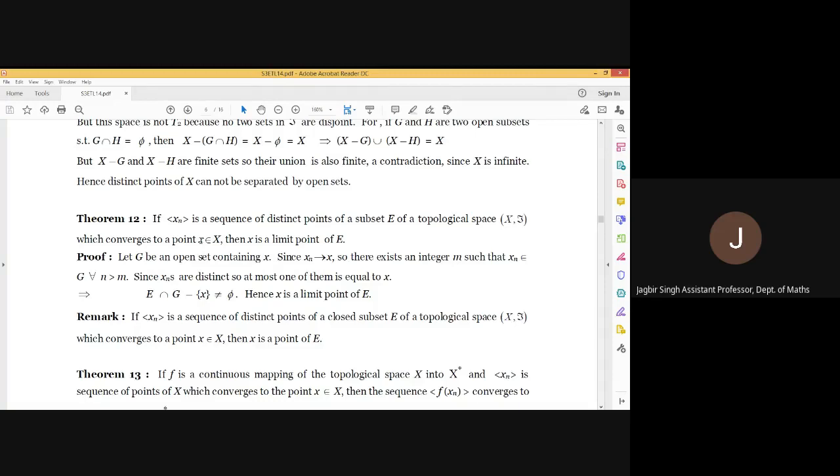It means there exists some positive integer n such that xn belongs to G for all n greater than n. But these xn's are members of E also, and these are present in G too. It means E intersection G is an infinite set containing the infinitely many terms of the sequence. So E intersection G minus x must be non-empty, and hence x is a limit point of E.